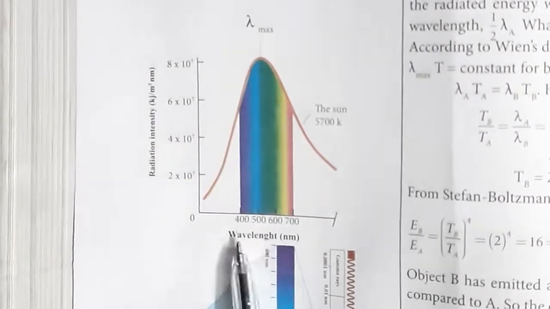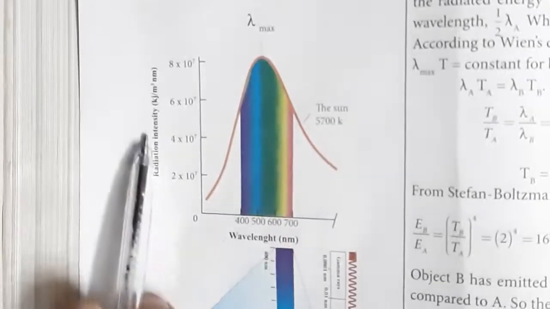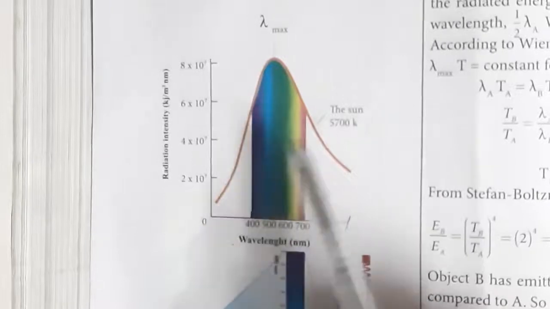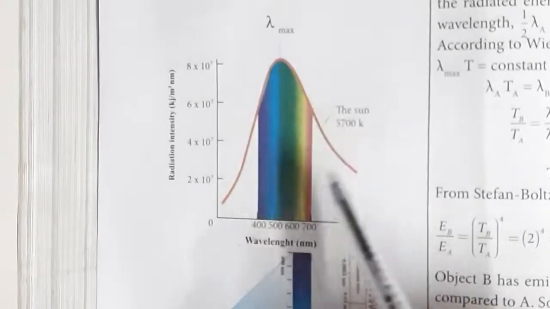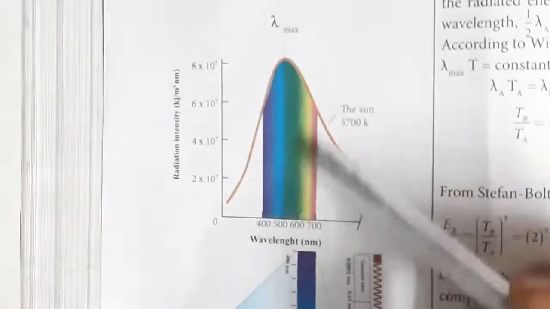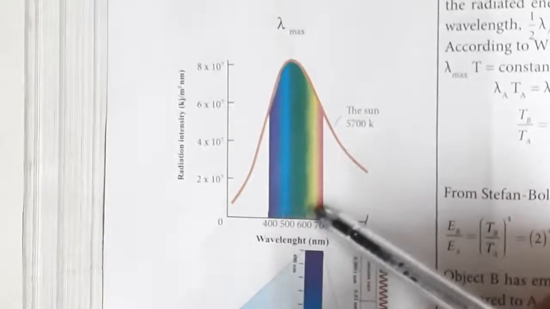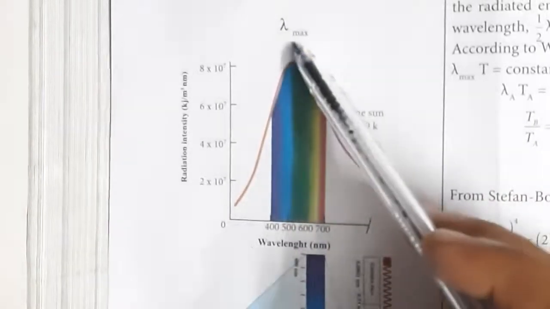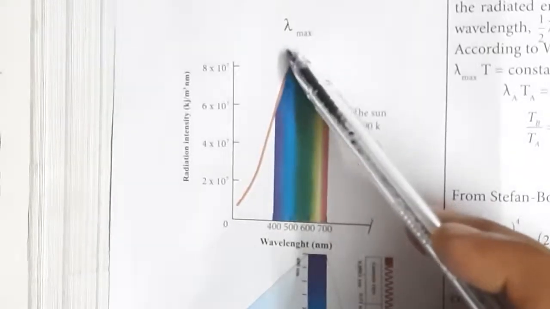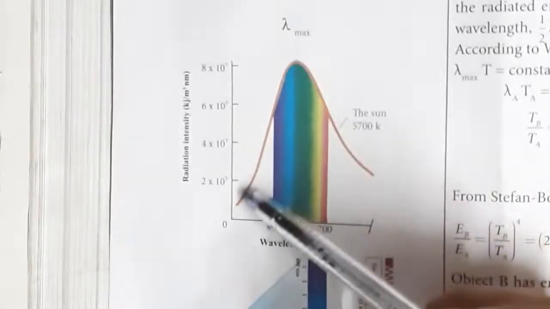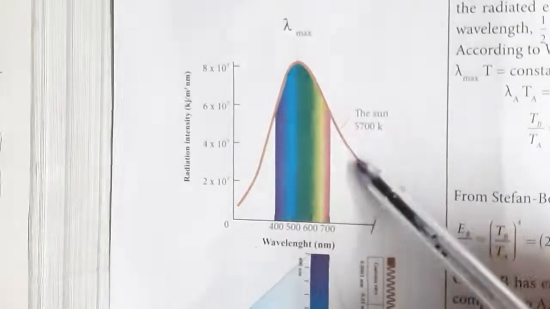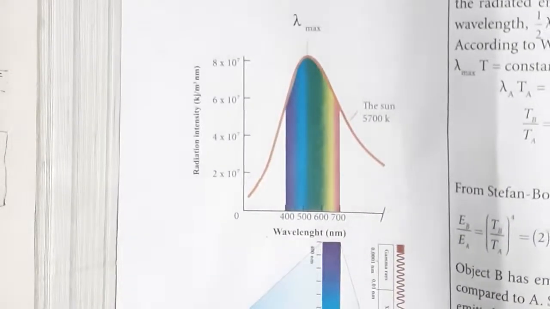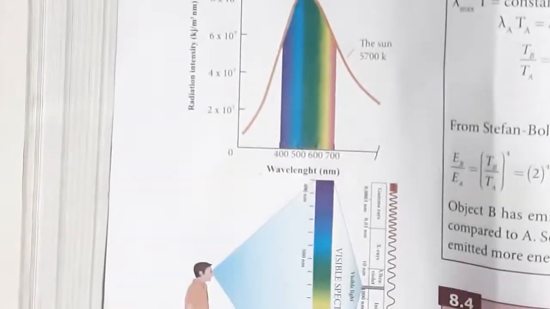Look at this figure, wavelength and radiation intensity. So for 5700 Kelvin, we get a curve like this. Here, these areas we are able to see, of the order of 400 nanometer to 700 nanometer. So accordingly, the lambda value, if you are plotting, we will be getting this peak. So our eye can see only this kind of light.